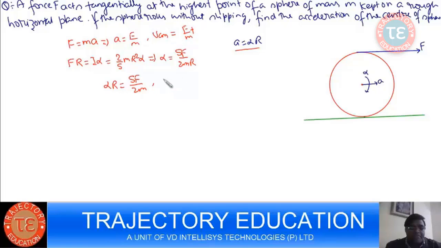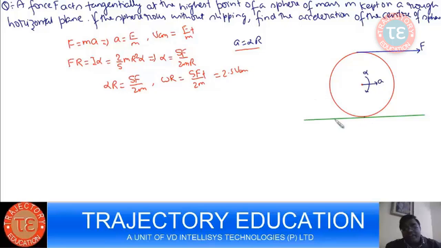VCM will be F by m into t, and omega r will be 5F by 2m into t. So you find that this force, if it acts alone, is going to create VCM and omega r such that VCM is Ft by m and omega r is 5Ft by 2m. So omega r produced by this F is going to be 2.5 times higher than VCM.